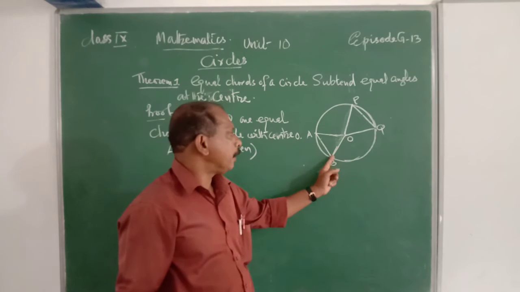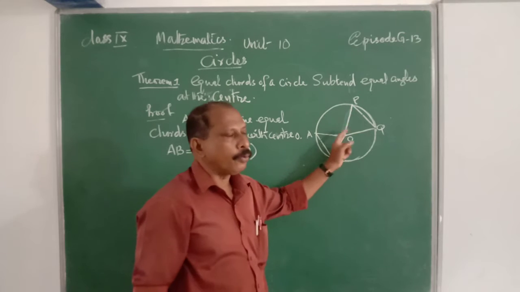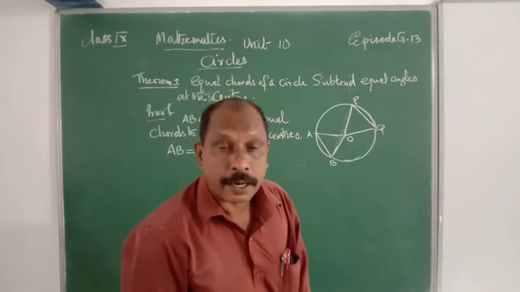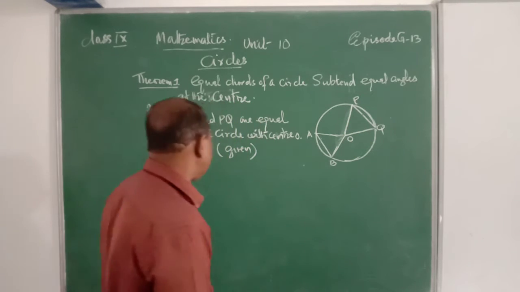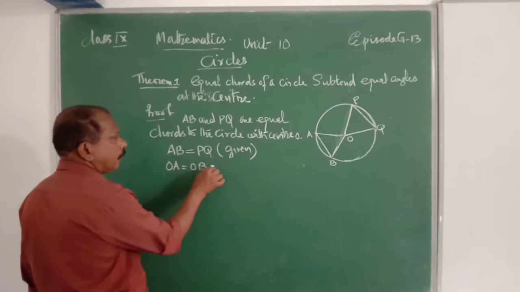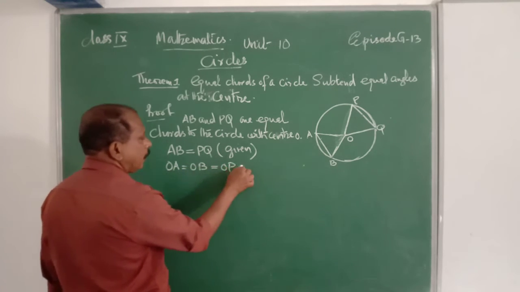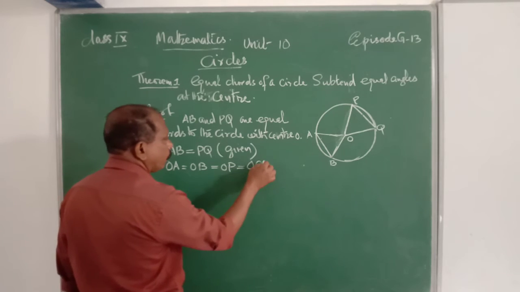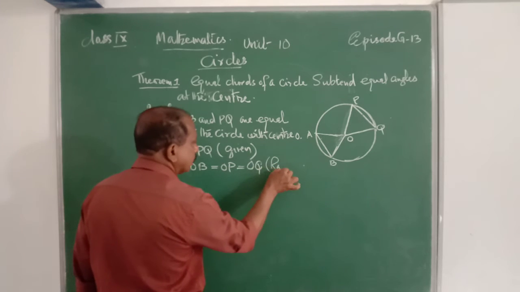OA, OB, OP, OQ are the radius segments, where all are equal. OA is equal to OB is equal to OP is equal to OQ. They are radius segments.